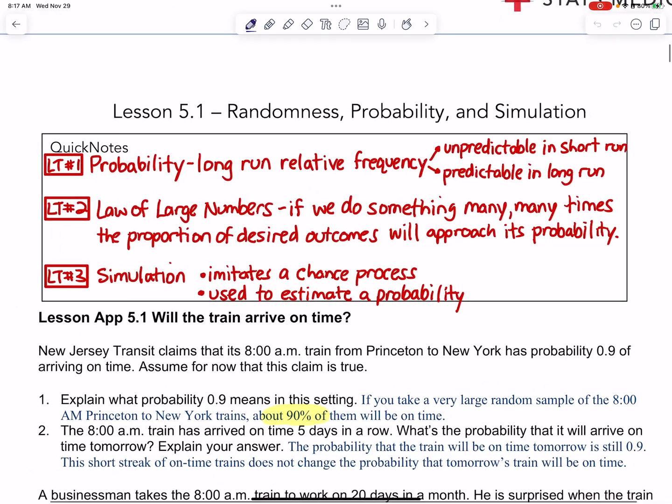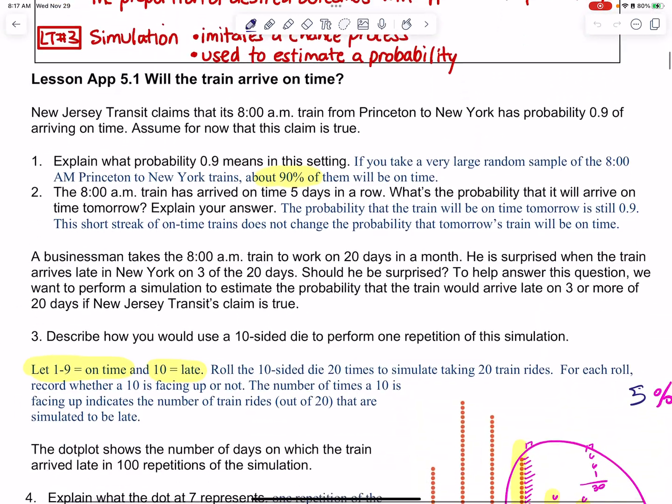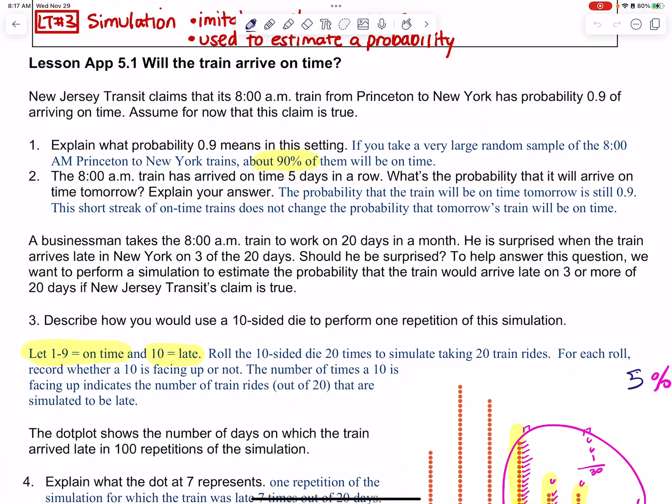Okay, let's look at the application of will the train arrive on time. We're supposed to talk about this train that has a 90% probability of arriving on time, and it wants to know what the 0.9 means. What it means is if you take a very large random sample of the 8 o'clock Princeton train to New York, that specific train at that specific time, please use the word "about," because this is the theoretical probability, and it might be a little bit more or a little bit less than 90%, but about 90% of them will be on time.